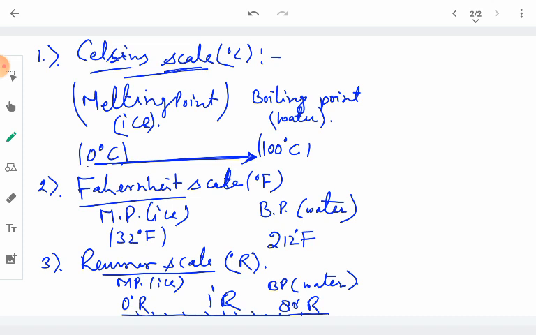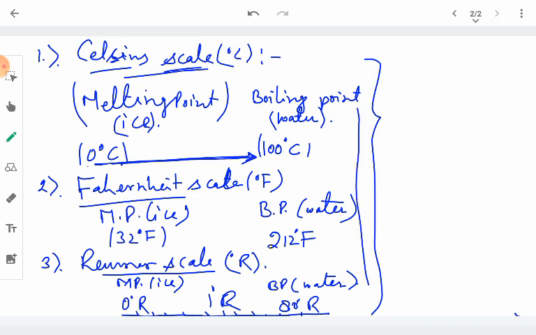So, we can relate all these three scales which measure the same temperatures. On the Celsius scale, the temperature equivalent to the melting point of ice is called 0 degree Celsius. On the Fahrenheit scale, it is called 32 degree Fahrenheit, and on the Reaumur scale, it is called 0 degree Reaumurs.